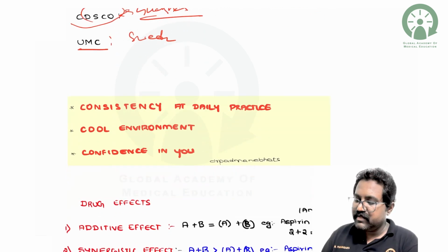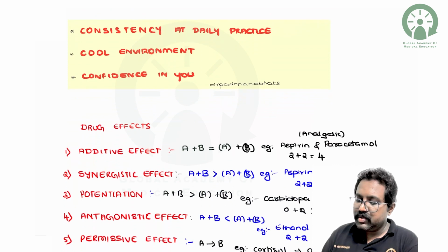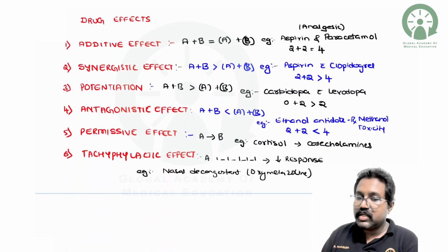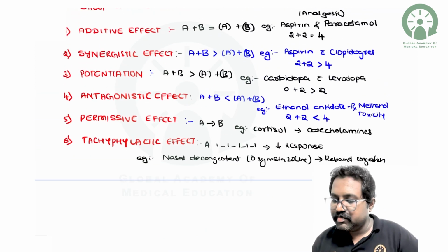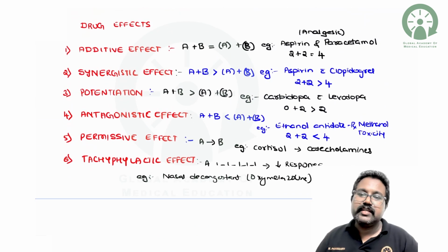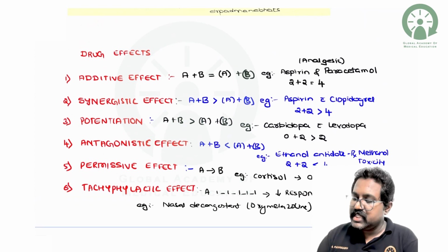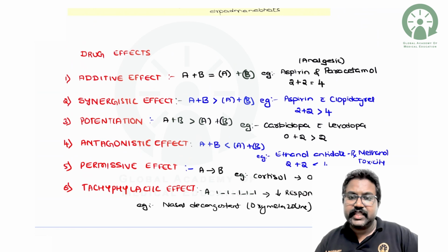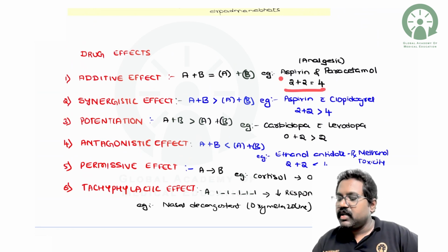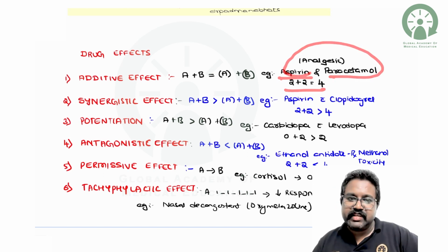Next, we have a very important thing you should remember. What are the drug effects? You should remember there can be these 6 effects. We have the additive effect whenever drug A and drug B are added together. So it adds up: 2 plus 2 is 4. Aspirin and paracetamol analgesic action will add up.